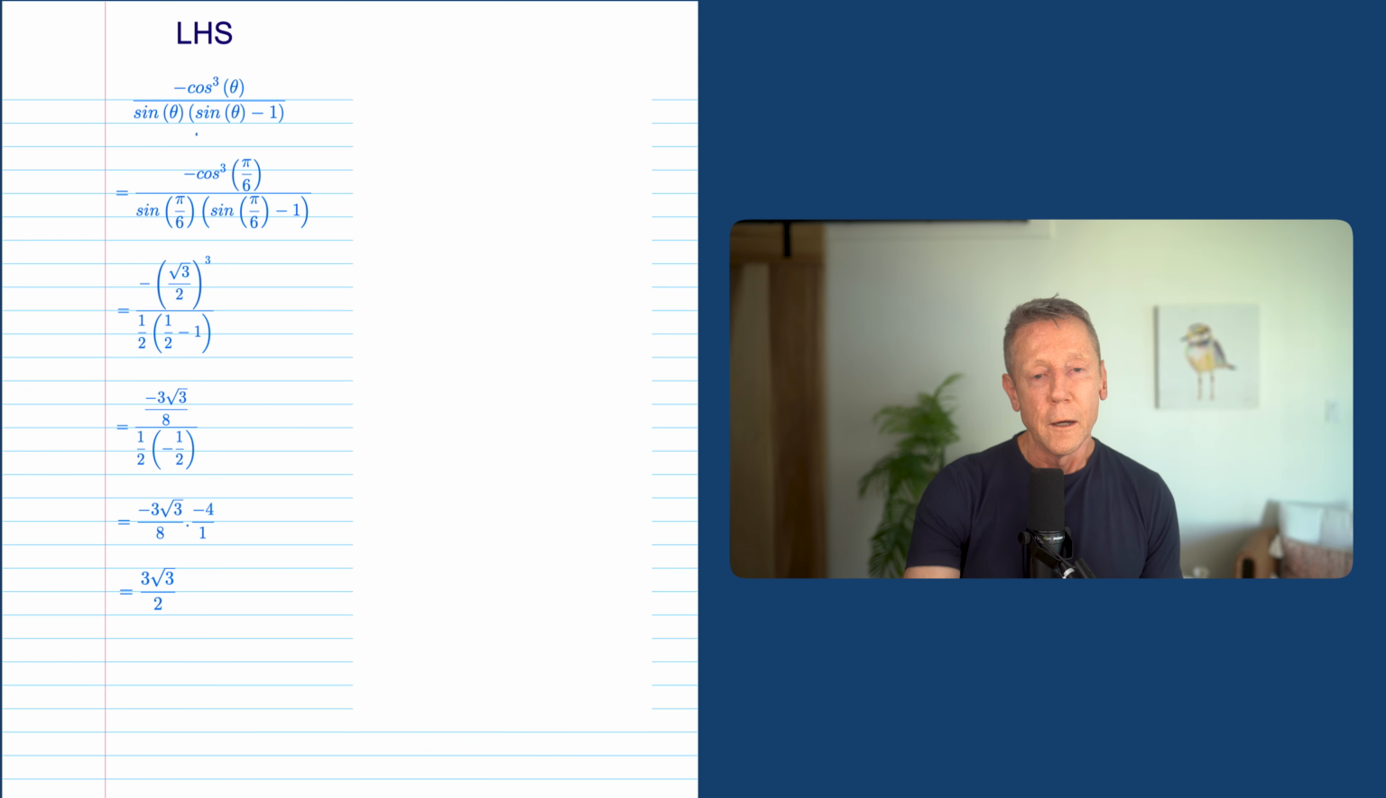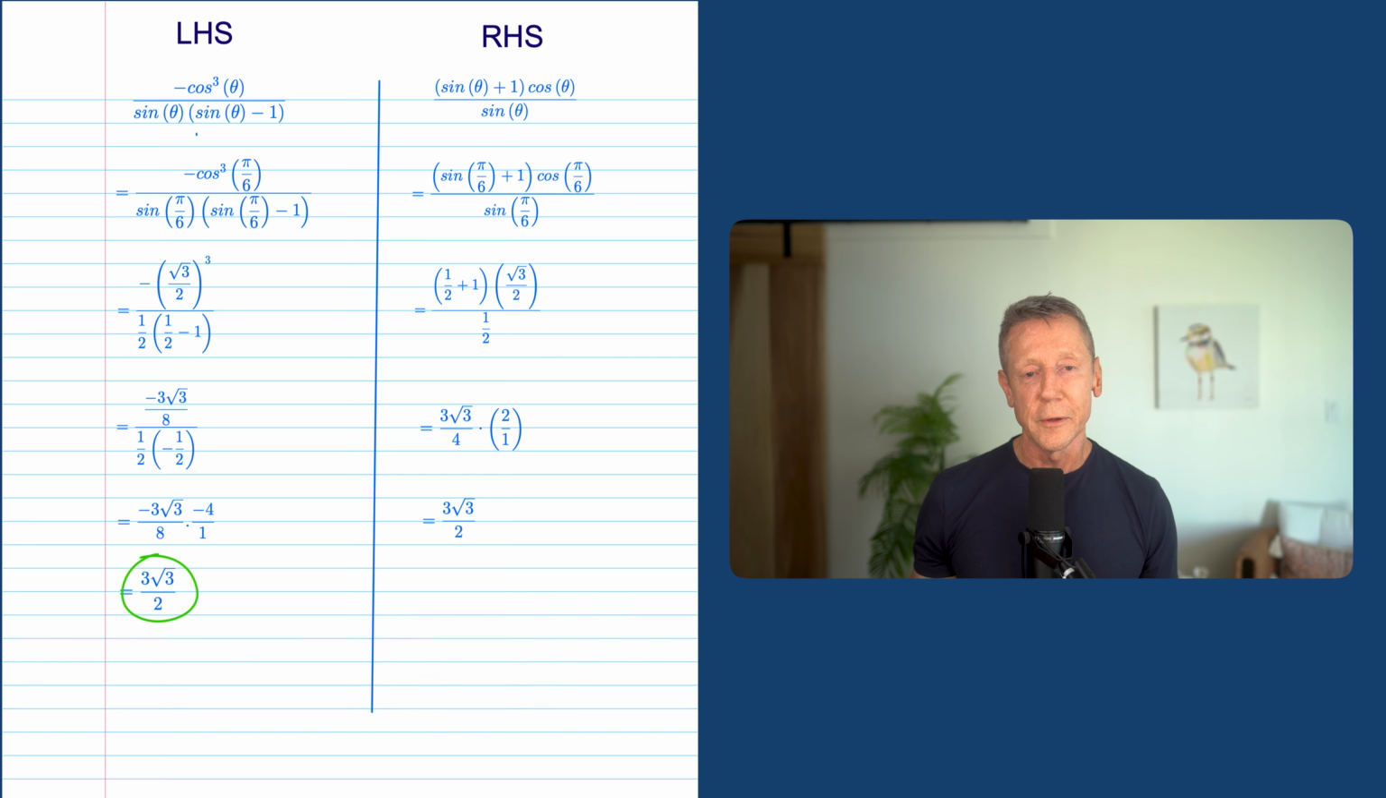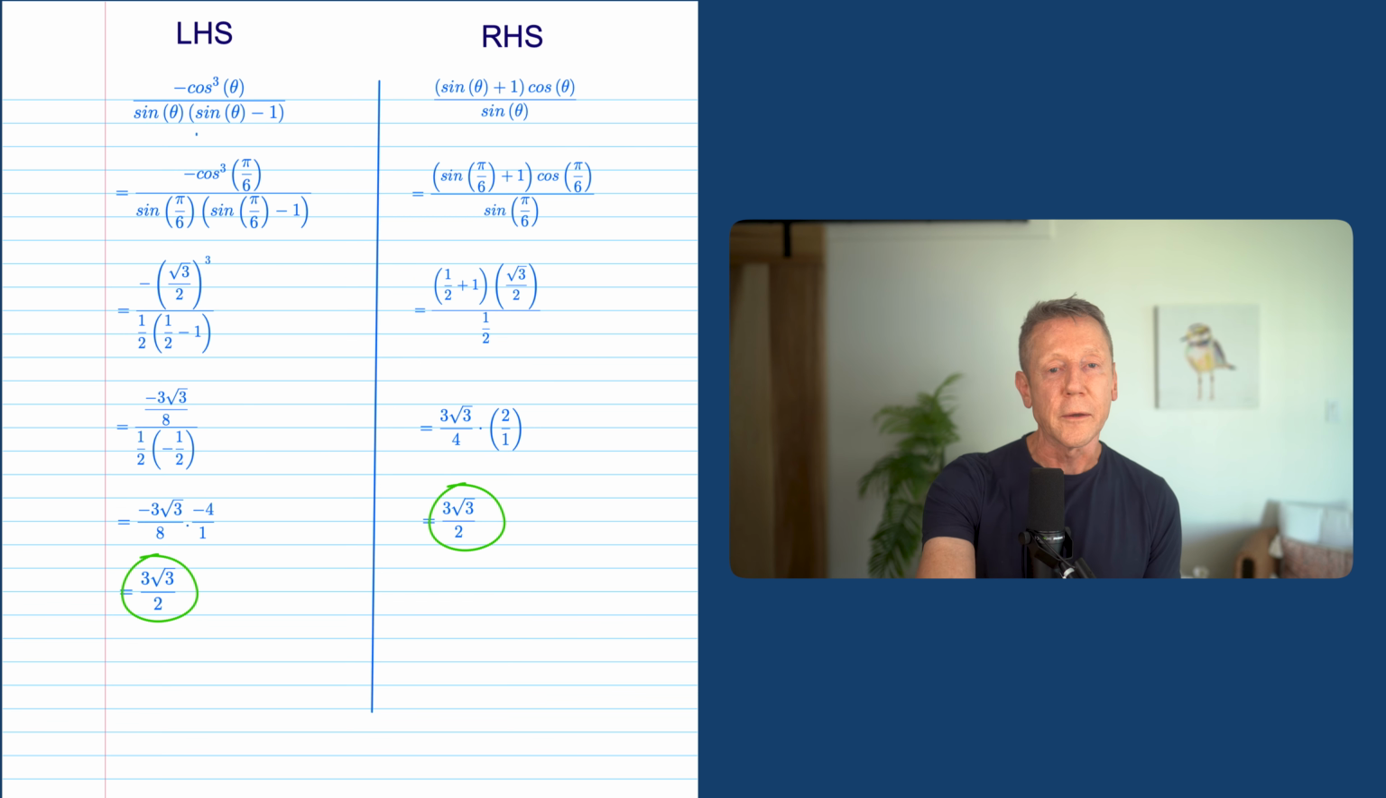I inserted on the left side pi over 6 into cosine. Cosine of pi over 6 is root 3 over 2. I insert pi over 6 into sine, that's 1/2. I do some simplifying and walk through the steps, and I get down to the end and I get 3 root 3 over 2. And then I put it in on the right side. I put my pi over 6 into every place where there was a theta, put my values in and simplify, and I get the exact same thing, 3 root 3 over 2. So I get the same value. So how does Chat not get the correct value?